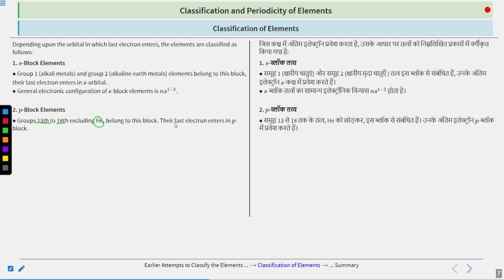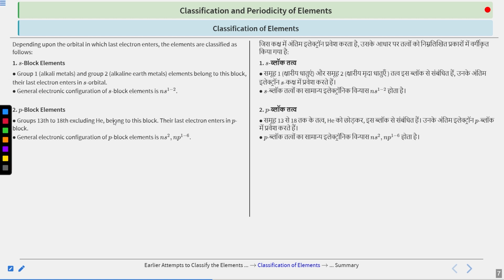Now their last electron enters the p orbital, so this is the reason they are called p block elements, and this is the reason we are excluding helium. If you remember the electronic configuration of helium, it is simply 1s2. Its last electron is going to the s orbital and not to the p orbital. For that reason it is not under the p block.